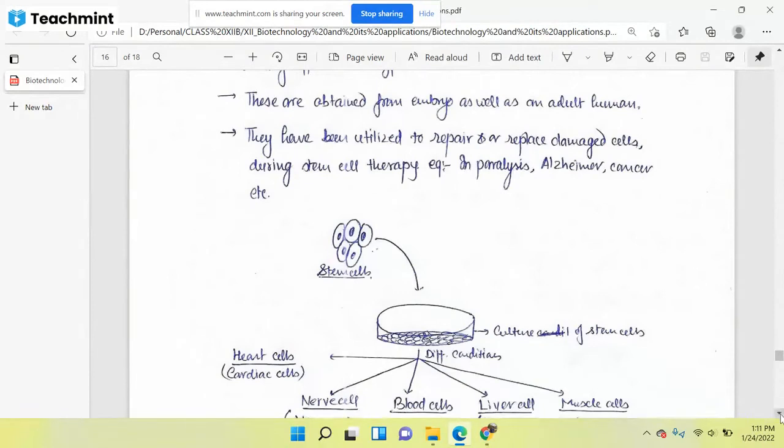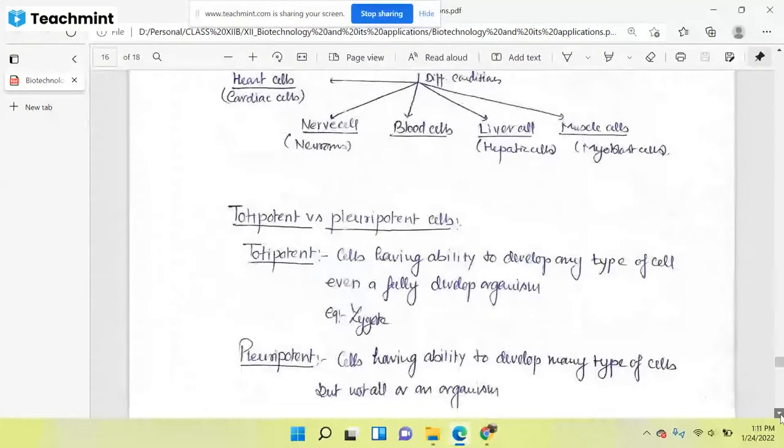Okay, got your answer? The stem cells do not trigger an immune response.